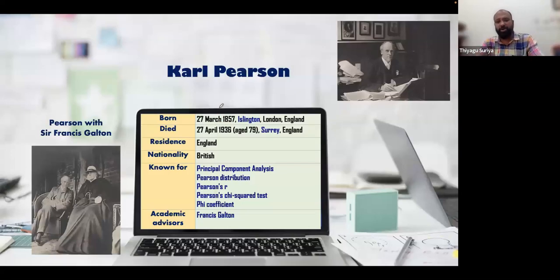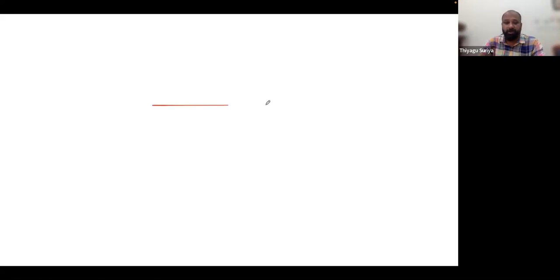Actually, the correlation is talking about the magnitude as well as the direction, the direction as well as the strength. That is the reason when you see -1, it is strength as well as direction. +1 is also direction as well as strength. The 1 is the strength and minus is the direction. Here, the 1 is the strength and plus is the direction. The 0 here is talking about no correlation.